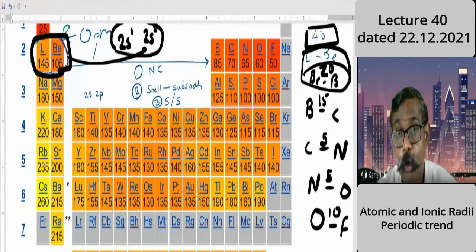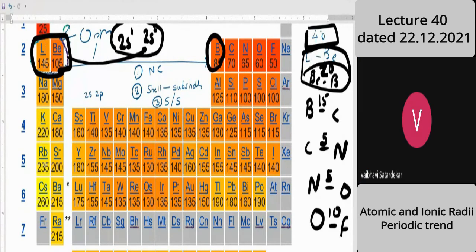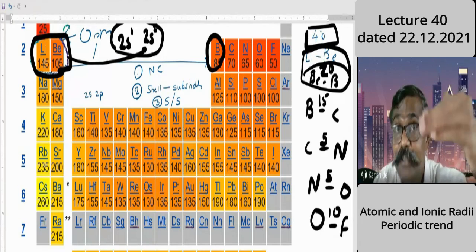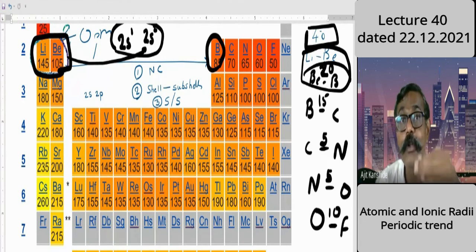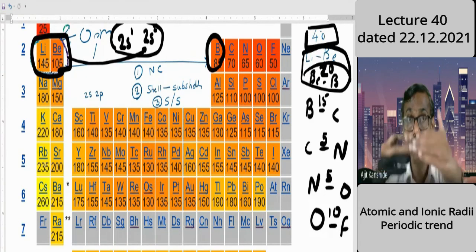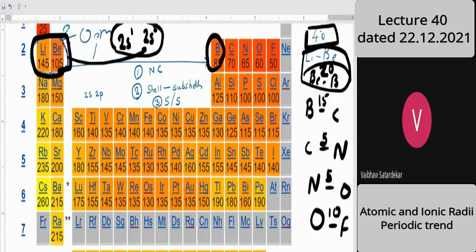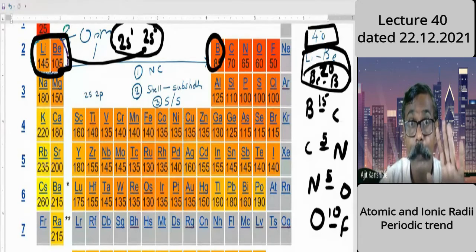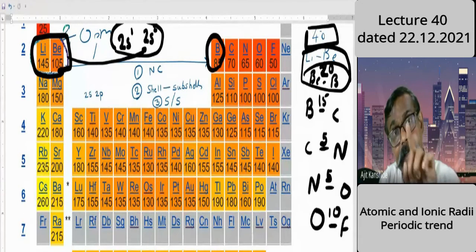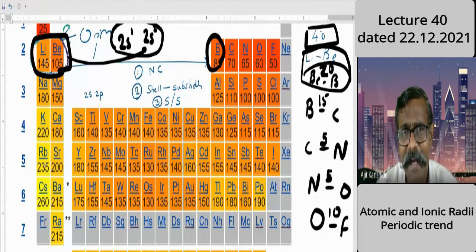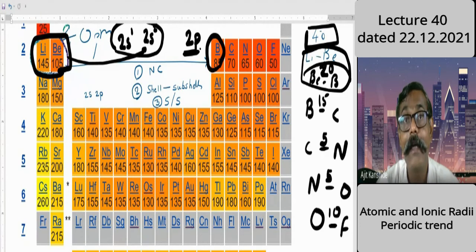But in case of boron, what happens? A new subshell is added. Right, a new bench comes. That's the 2p bench. And because of that new bench, will size increase or decrease? Increase. General logic. But in totality, it is decreasing. So because of the factor of increase due to the addition of a new subshell, that's the 2p subshell, the relative decrease in size is less.